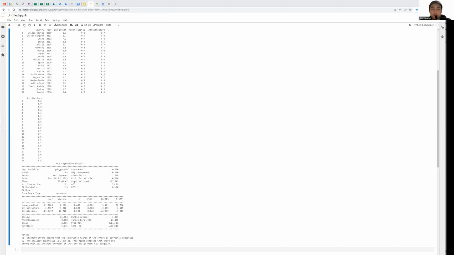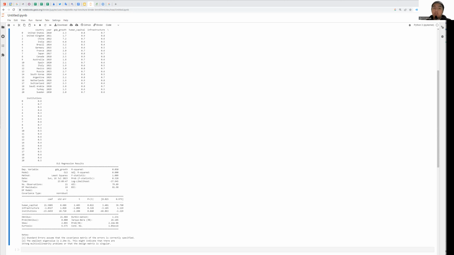And then we also have the p-values. The p-value associated with each coefficient tests the null hypothesis that the coefficient is zero, which in this case means no effect. A smaller p-value indicates stronger evidence against the null hypothesis. In this case, the p-values for human capital and institution are less than 0.05. This suggests that they have a statistically significant effect on GDP growth. On the other hand, the p-value for infrastructure is 0.328. It indicates that it is not statistically significant, guys.